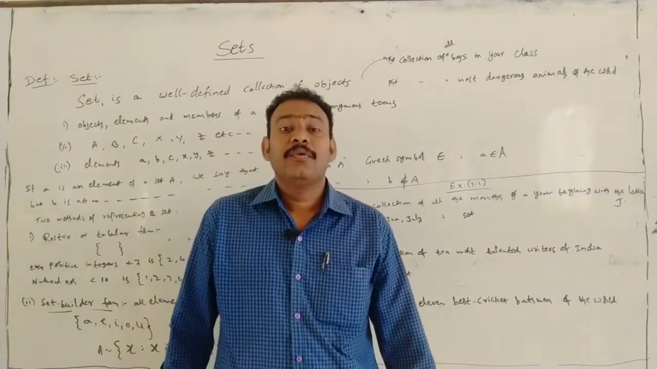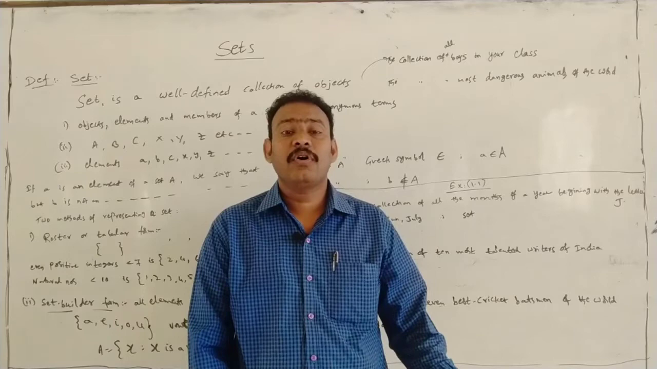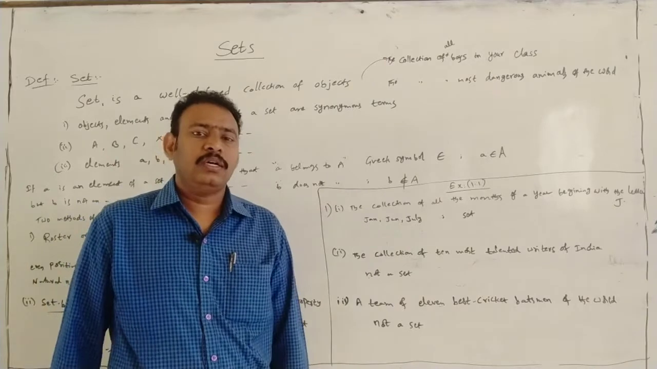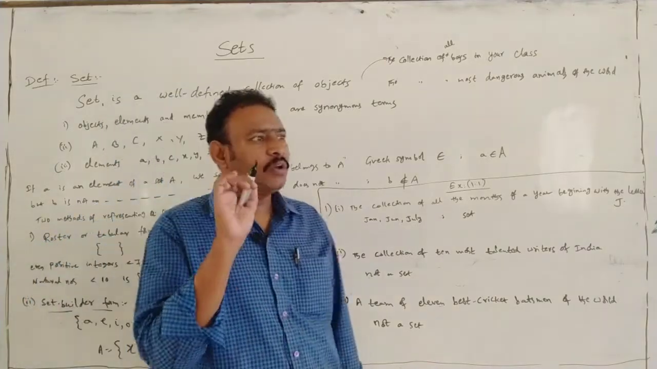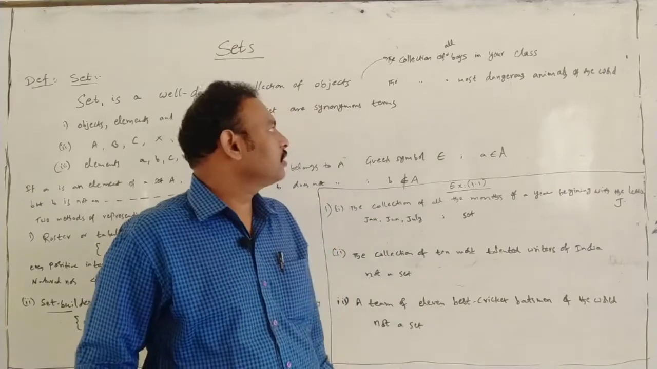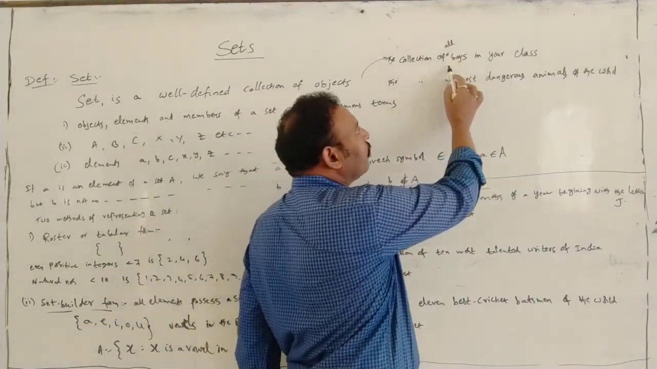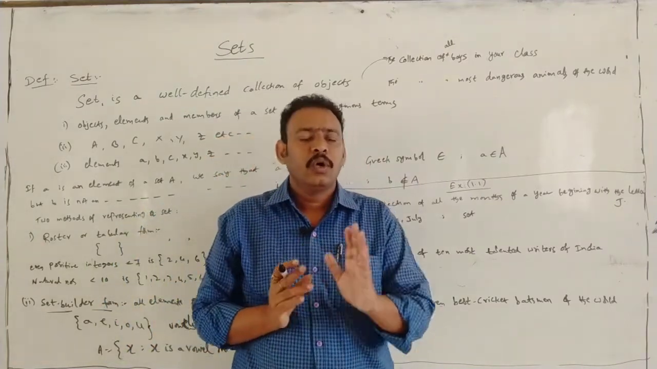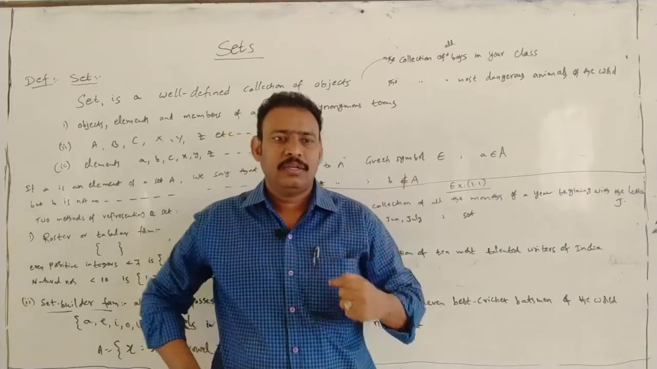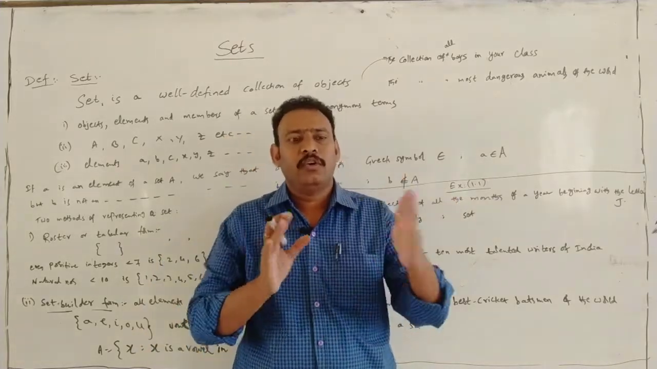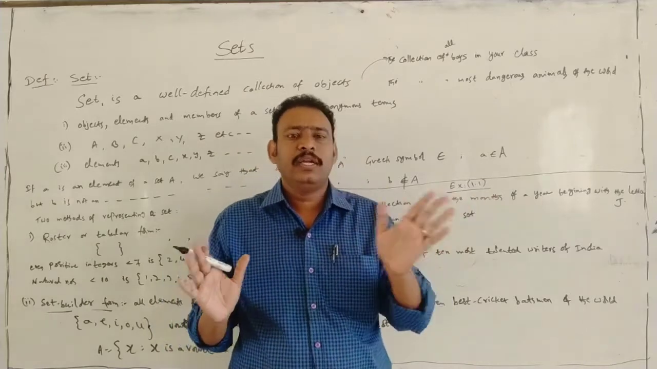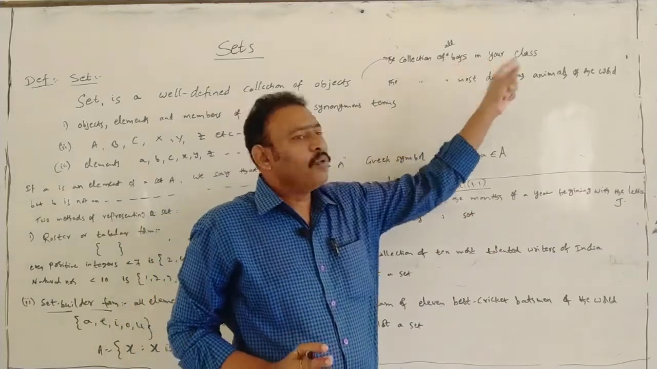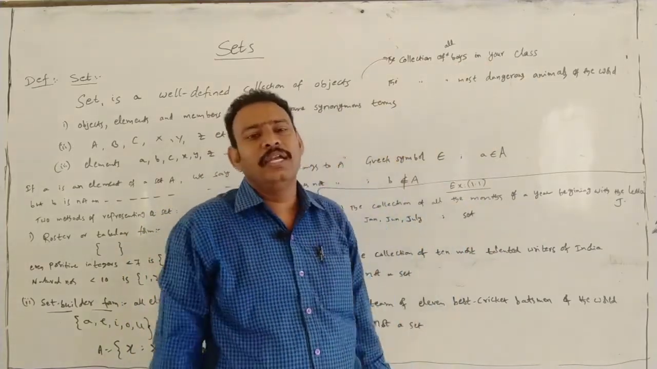Set is a well-defined collection of objects. That is the definition. Well-defined means what? Suppose I will differentiate between the two examples. The one is a collection of all boys in your class. All the boys in the class. We can identify all the boys. We can separate it. A boy, girl, boys. That is called well-defined thing.